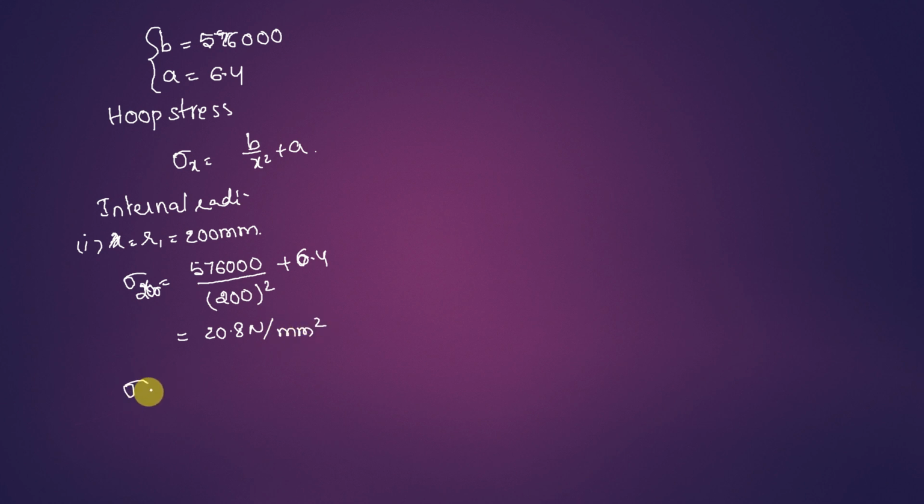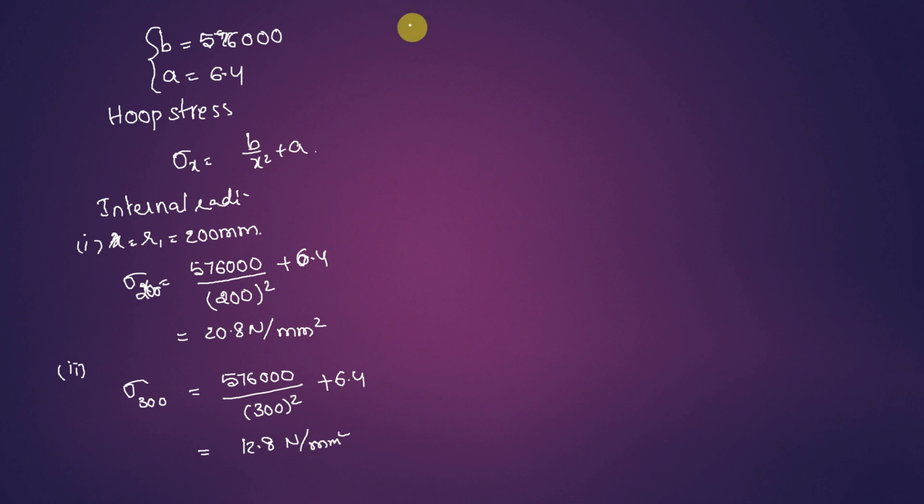And sigma 300, that is at outer radius. In the second case, hoop stress at outer radius is, again let us substitute 57600 by x square, where 300 will occupy, because this is the outer radius, plus 6.4. That is 12.8 Newton per mm square. Upon calculation you will get it.